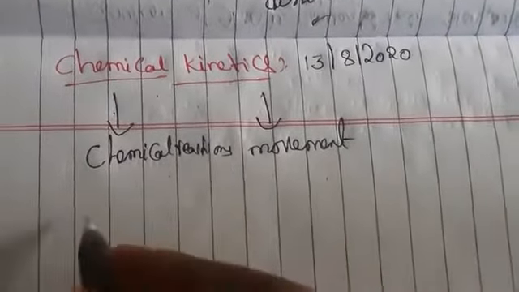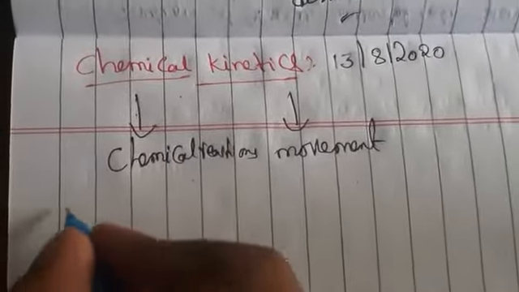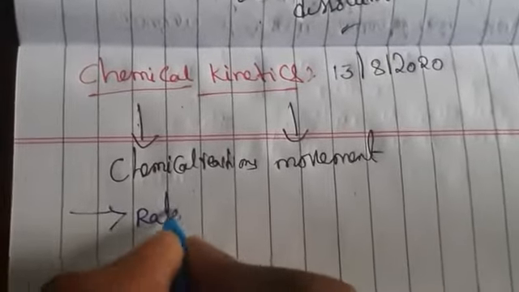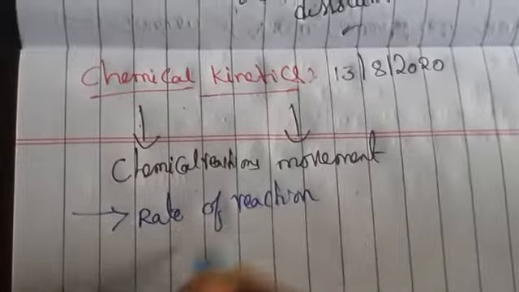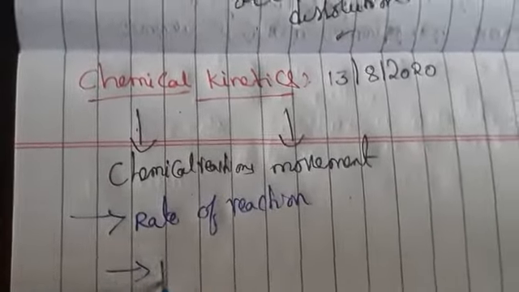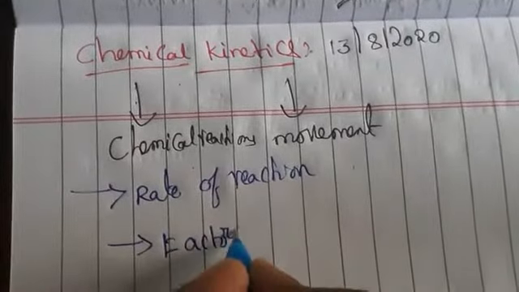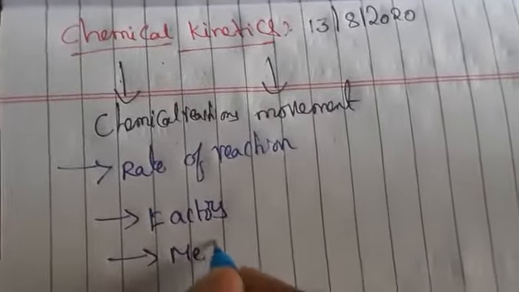This is the branch of chemistry. It deals mainly with the rate of reaction, factors influencing the rate of reaction, and the mechanism of the chemical reaction.